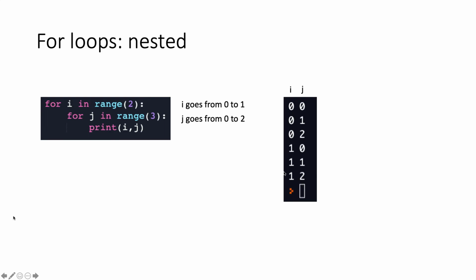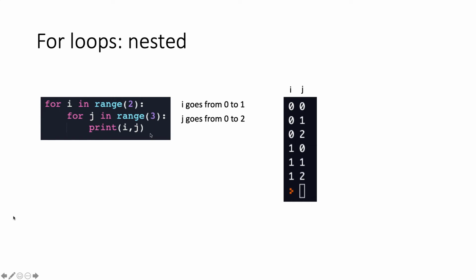For loops can also be nested, in the sense that you can write a for loop within a for loop. So if we write for i in range 2, i goes from 0 to 1 inclusive. And for j, inside this i for loop, we see that this part is indented. So the second and third lines are inside the block of the first for loop. It says for j in range 3, so j goes from 0 to 2. If we print i and j, then you run the whole thing a total of 2 times 3 equals 6 times.